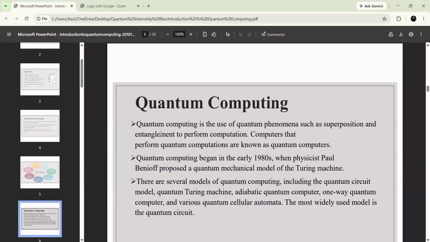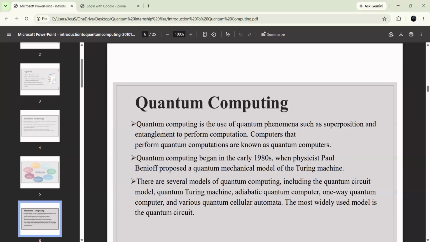Quantum computing began in the 1980s. There is a scientist, Paul Dirac, a physicist, who in the early 1980s proposed a quantum mechanical model of the Turing machine.